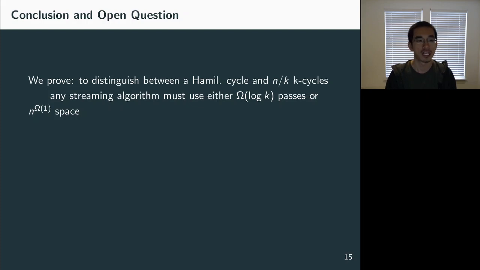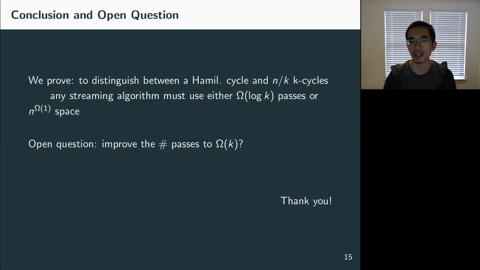But for upper bounds, the trivial way to solve it uses k passes, by simply starting from an arbitrary vertex and following the edges in one direction for k steps, using at most k passes, and then checking whether after k steps it goes back to itself or it reaches some other vertex. And this uses polylog n space and k passes. So one concrete open question is whether we can close this gap, and in particular whether we can improve the number of passes to omega of k. And thank you for listening.